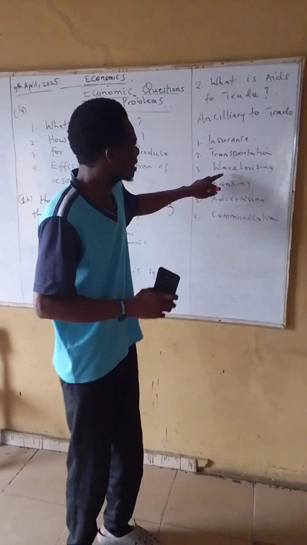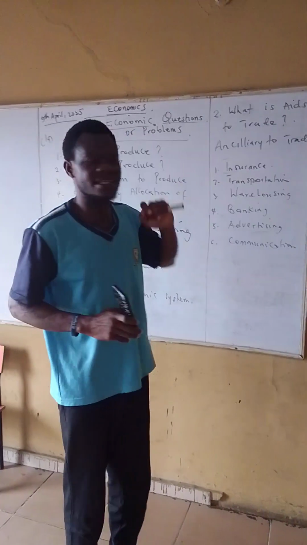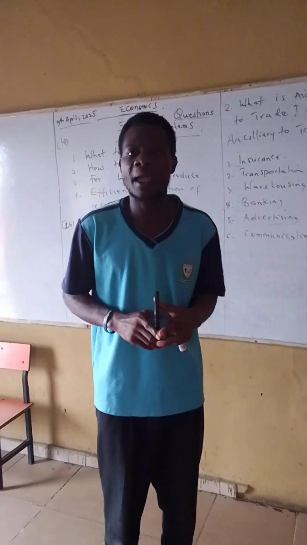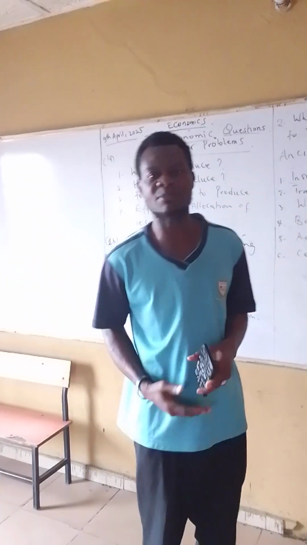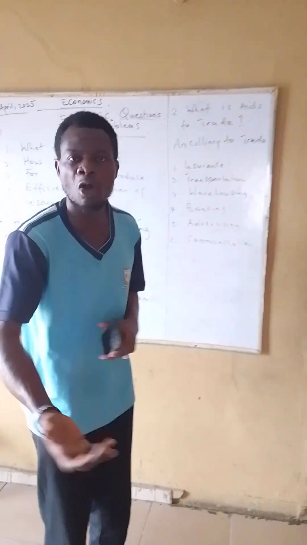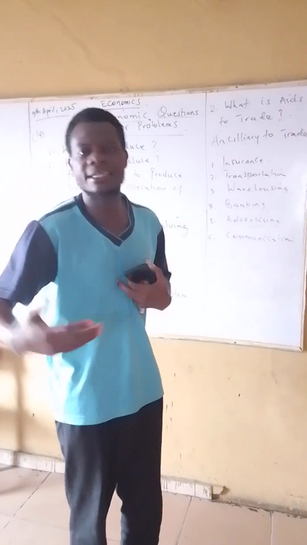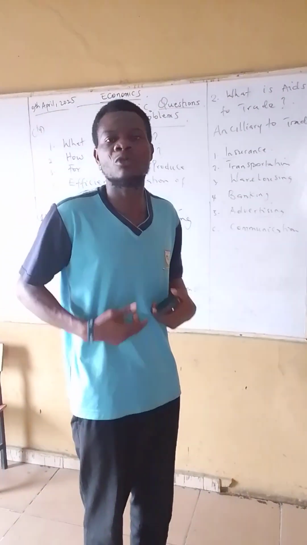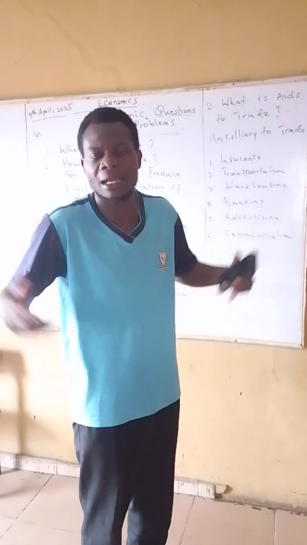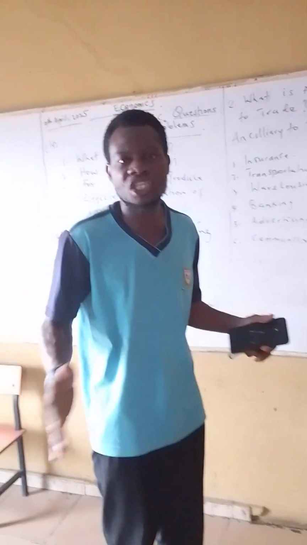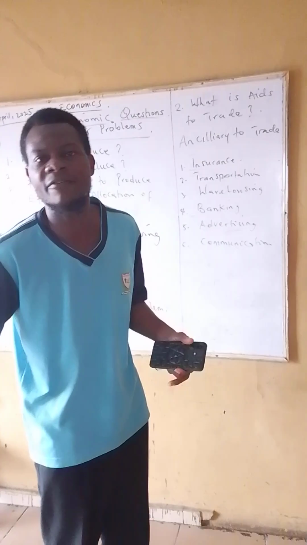Banking. How does banking facilitate or make the trade, buying and selling, easy or smooth? By providing capital for the businessman to use in forms of loans or overdrafts. For example, I'm a businessman and I need 10 million naira, but I am left with 1 million naira as my personal savings and retained profits. How would I push in the 9 million naira in deficit?